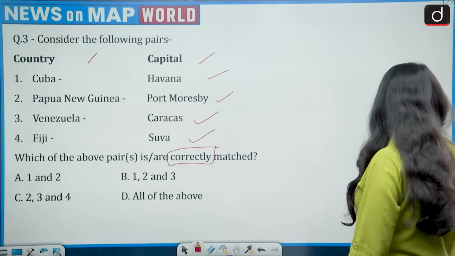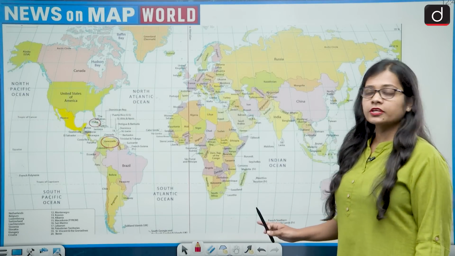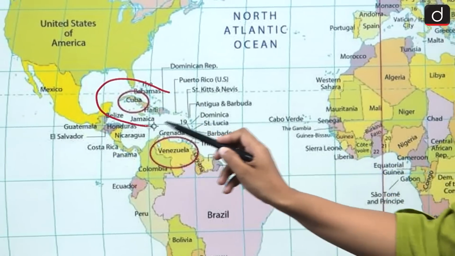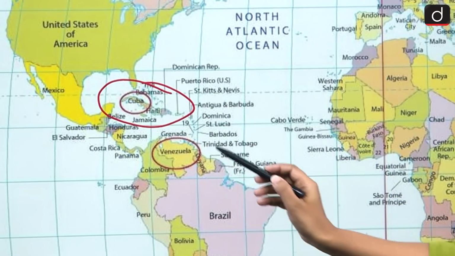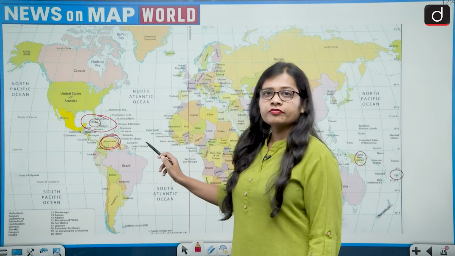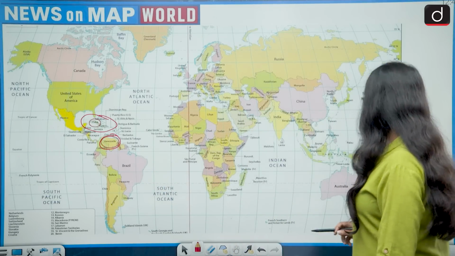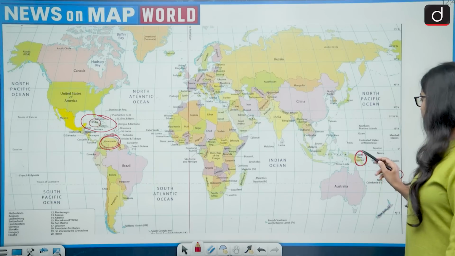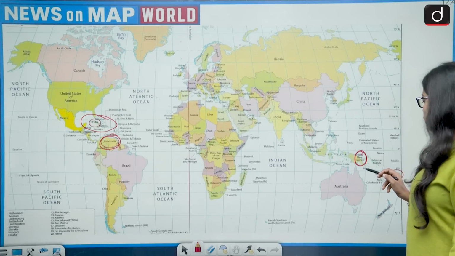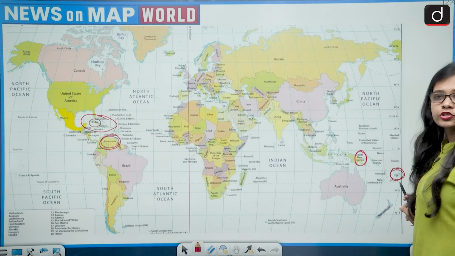So let's see this. The location of all the countries which have been given in the question is, first of all, Cuba. Cuba lies in the Caribbean. Then Venezuela. Venezuela is a country which lies in the north of the South America continent. Then the country of Papua New Guinea. Papua New Guinea lies in the Pacific Ocean and lies to the north of Australia. Then there is Fiji. Fiji lies in the Pacific Ocean.